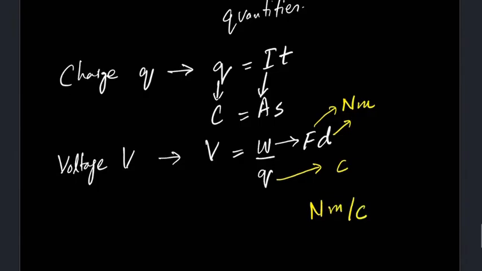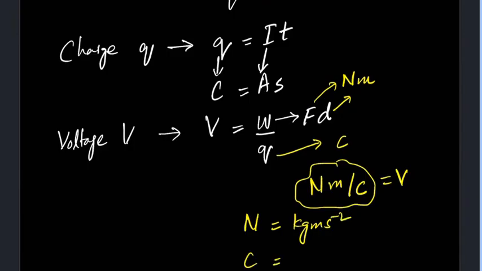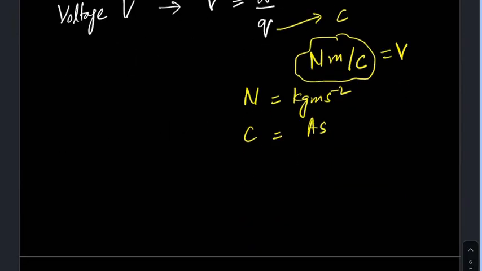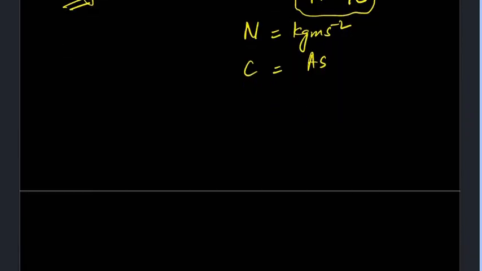And voltage is equal to watts. Okay, you can even derive this into the base units as well. How? You can put Newton equal to kg meter per second square, and coulomb equal to ampere second. Then you will get the base units. Then you're done with the voltage. It's the same for EMF. Voltage and EMF both have the same units. Power we already talked about. Electrical power or the simple power, they all have the same units.